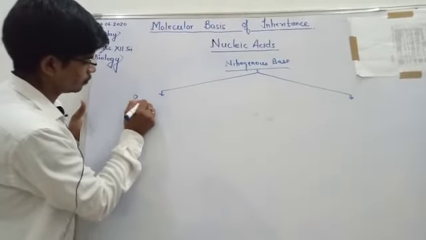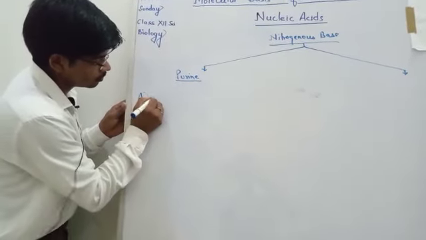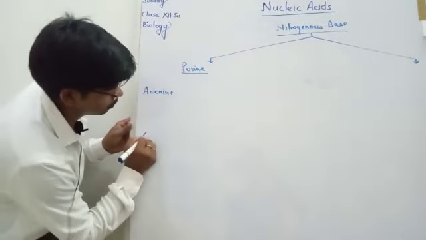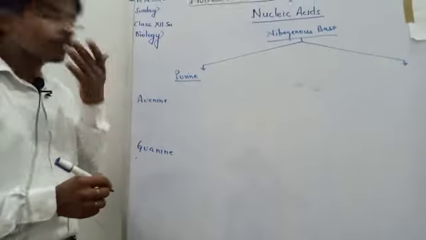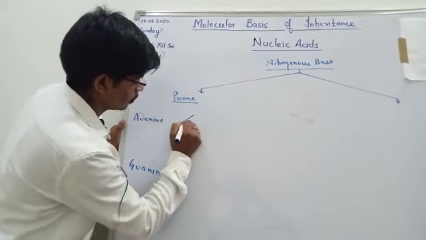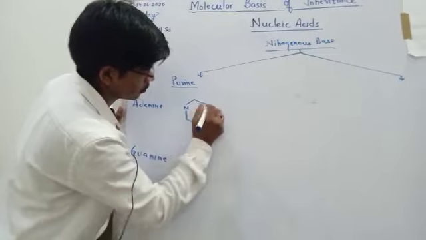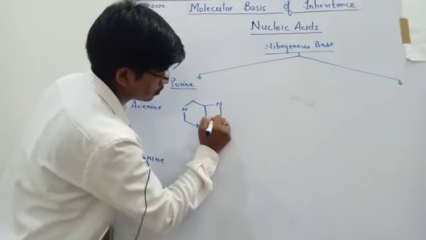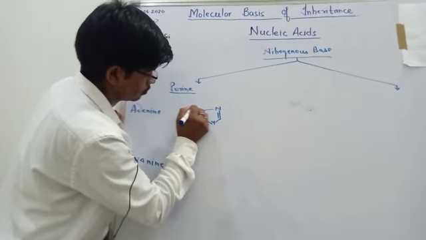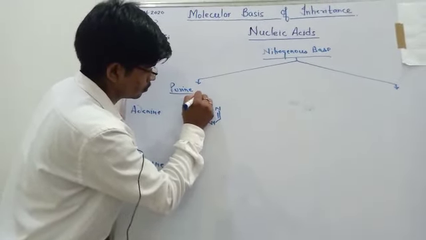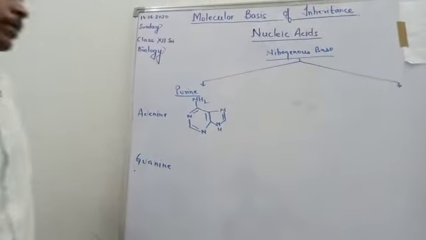Purine is adenine and guanine. Now, this is the structure of adenine, the ring structure of adenine.